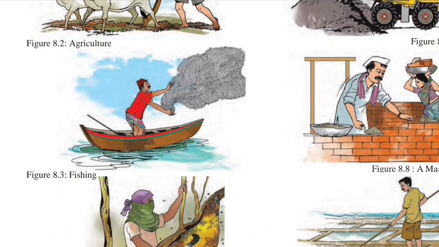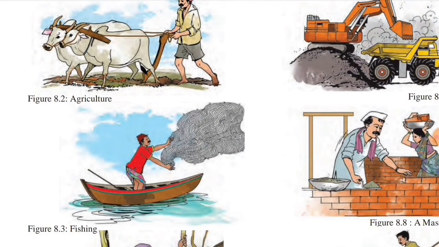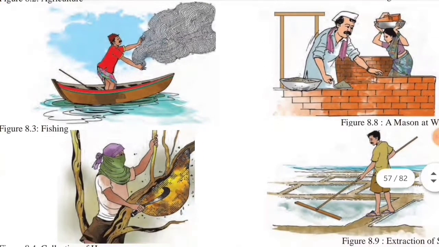Fish. Or did we create the fish? No, we didn't create the fish, right? Like that, agriculture means land, right? We are doing agriculture on the land, so we didn't make it, right? We are getting it from nature.